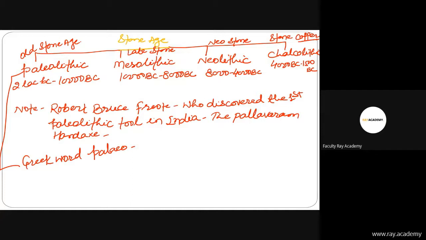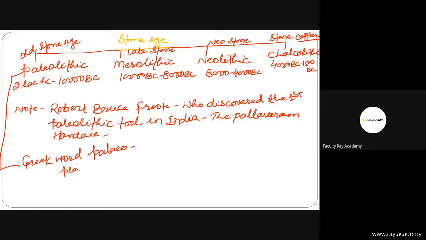Therefore, the term Paleolithic refers to the Old Stone Age. The Old Stone Age or Paleolithic culture of India developed in the Pleistocene period.